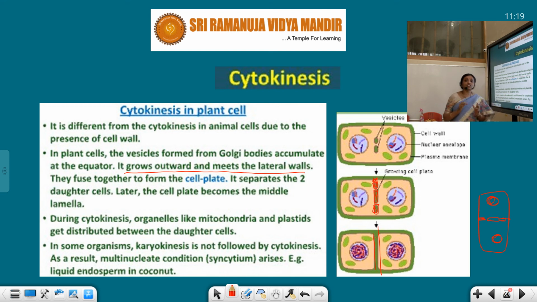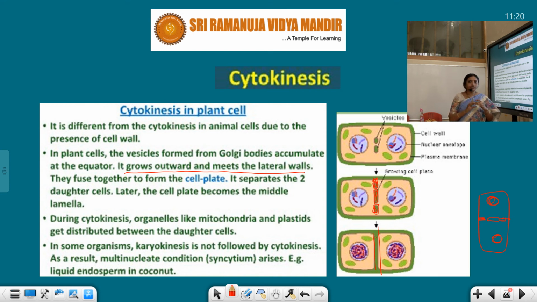Middle lamella, cell wall structure, primary cell wall, secondary cell wall, these structures we can observe only in plant cell. So in animal cell there is no wall, only cell membrane is there. So what happens? A constriction appears in the membrane and it becomes deeper and then it separates the cytoplasm. But here in plant cell, cell wall is there. So how does it separate the cytoplasmic content?